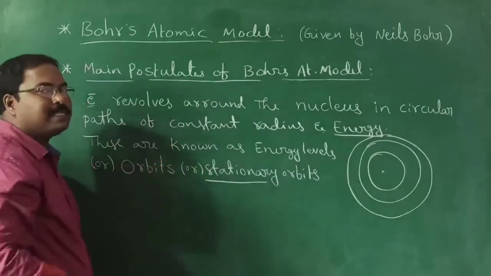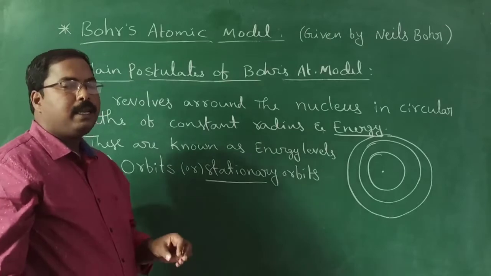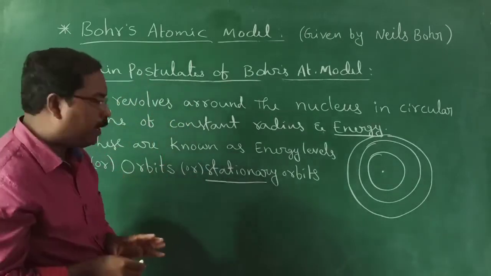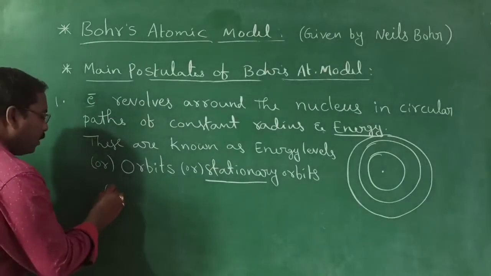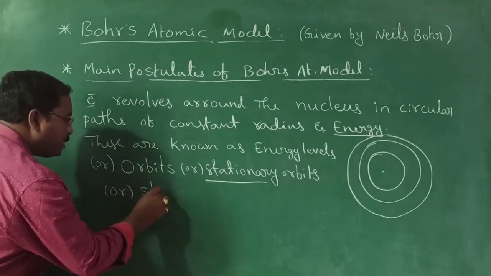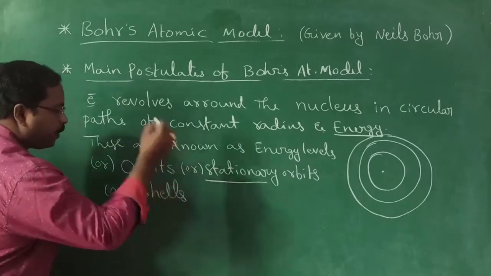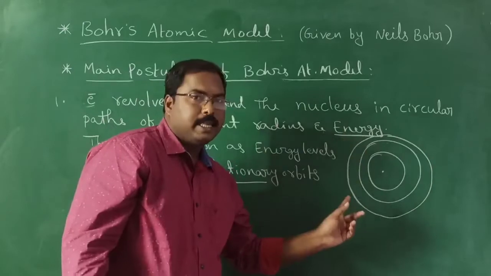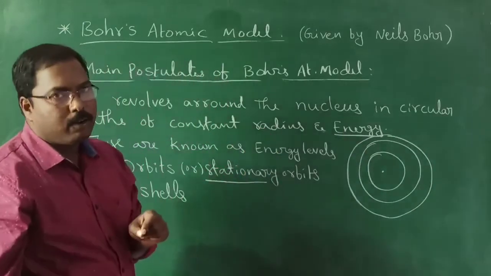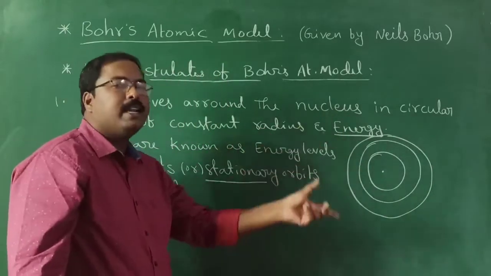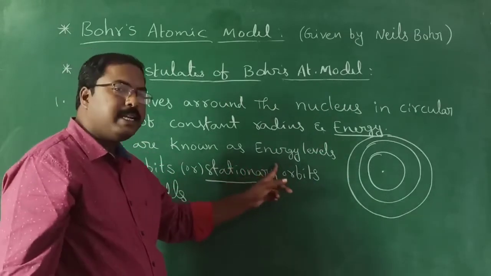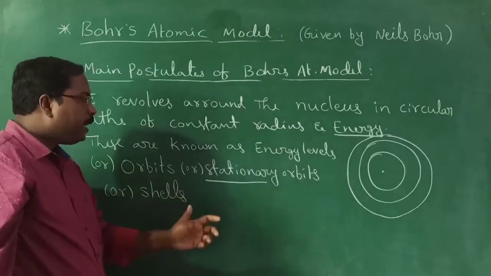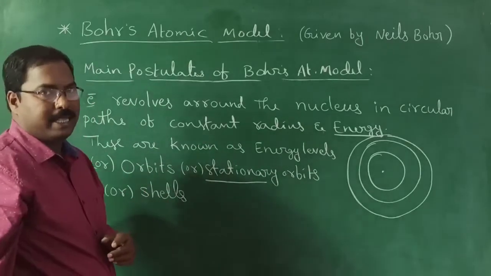Why do they use this word stationary orbit? It means the energy of the orbit is constant, a fixed value. These orbits are also known as shells. So the circular paths around the nucleus, where the electron is revolving, are called energy levels or orbits, which are stationary orbits. They are also called shells.